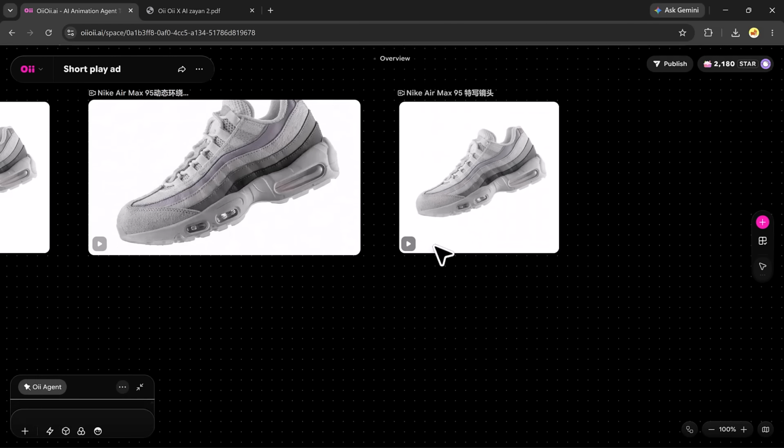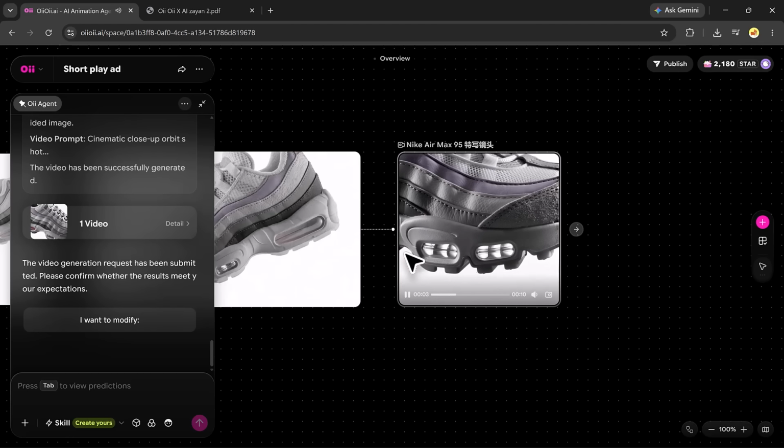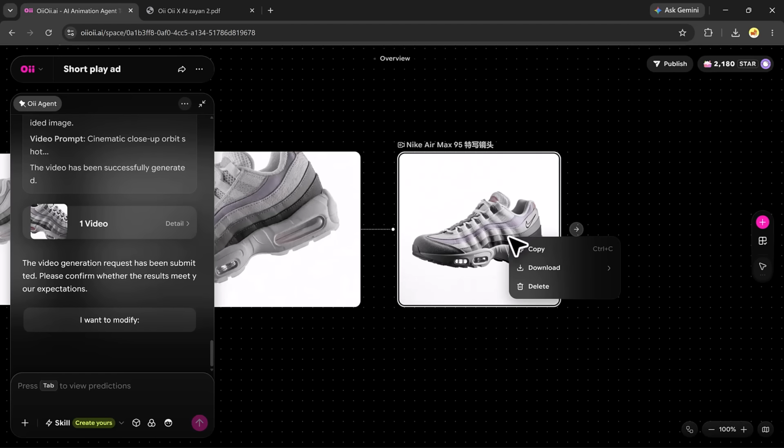The key difference is that Skills is not just normal prompting, it provides a structured, guided workflow so you know exactly what information to provide at each stage of the production process. You can use OiiOii for YouTube animation videos, TikTok and Instagram reels, storytelling channels, brand ads, AI content businesses.